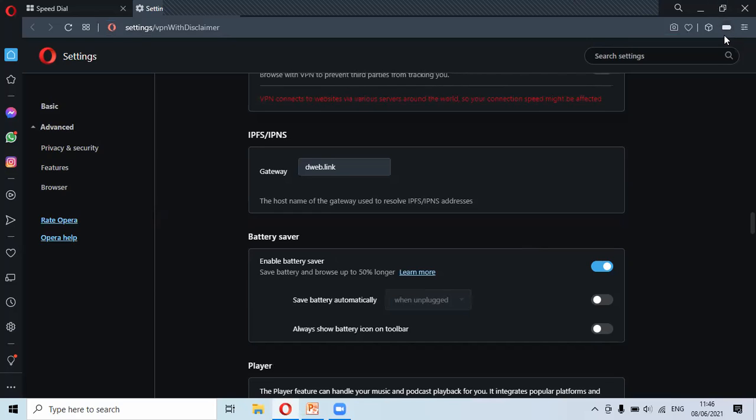That means it is in battery saver mode. And yes, it does save a lot of battery while using the web browser. I can say that it is a very useful feature as well. Let me put the charger back. Yeah, all right. So let me close this.